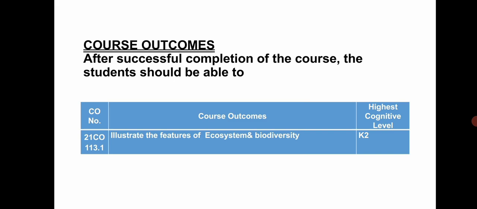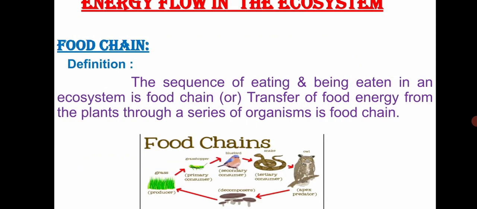We know that after the successful completion of our first unit, students can illustrate or explain the important features of ecosystem as well as biodiversity. Let us see what is meant by food chain, and how the energy flow takes place via the food chain.